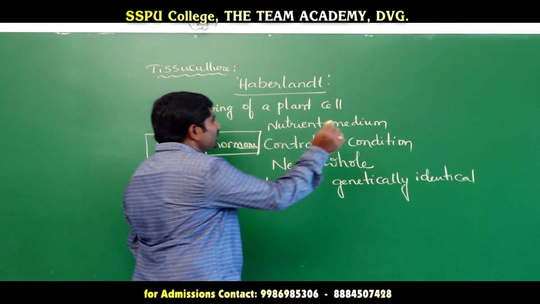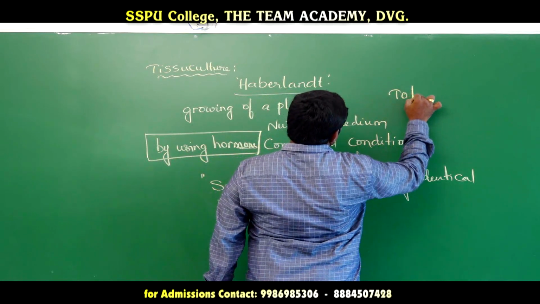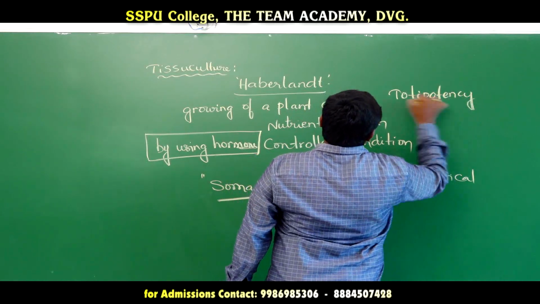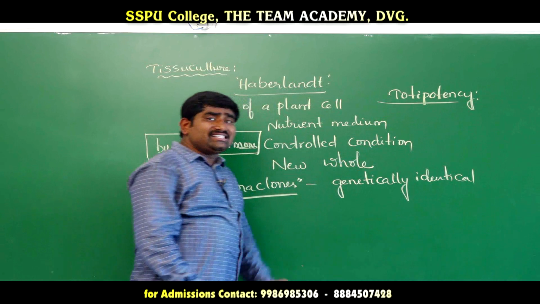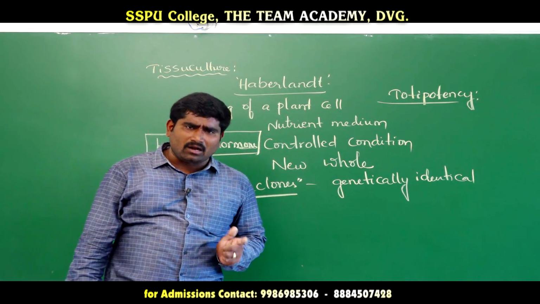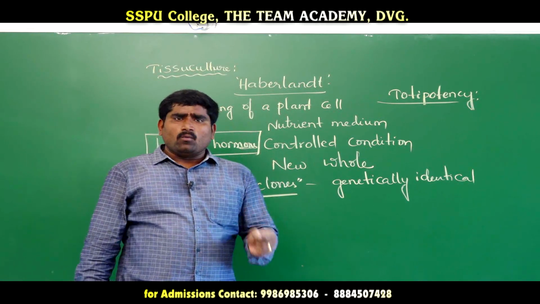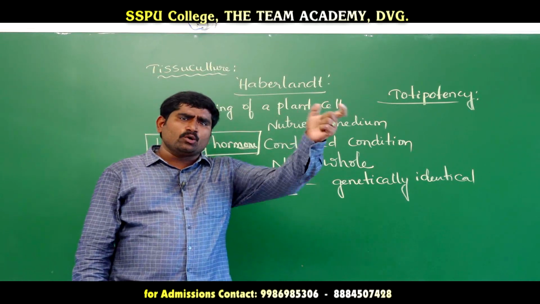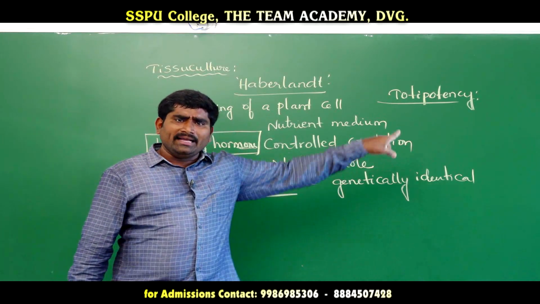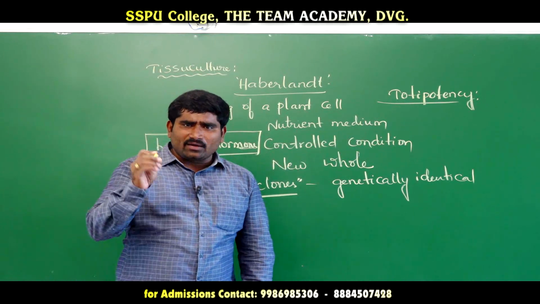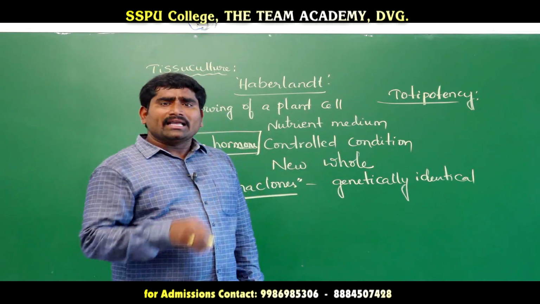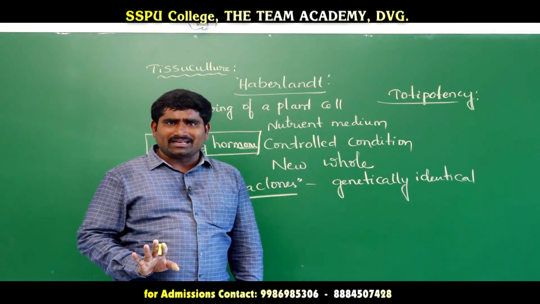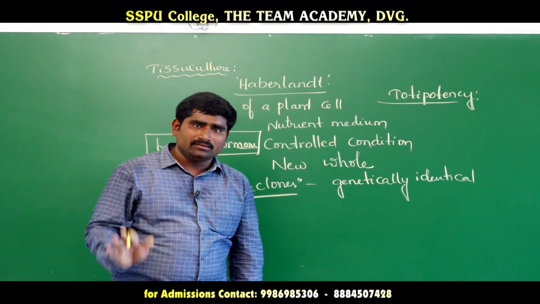Now let us see what is totipotency. Totipotency means the ability of the plant cell. This ability is only there for plant cells, not for animal cells. If you take one plant cell and keep it in nutrient medium under controlled conditions, a new whole plant will come. But if you take one human cell and keep it in a nutrient medium, a new human being will not come. That process is different, human cloning.